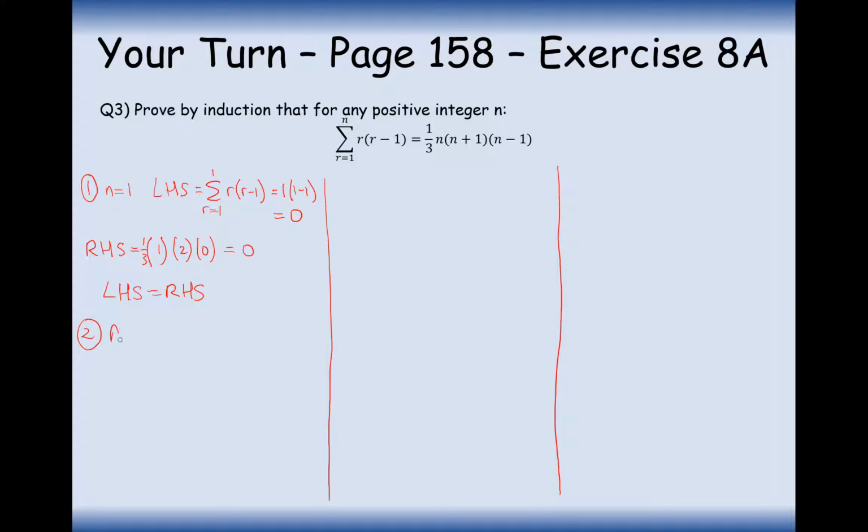Step 2. Assume our theorem is true for n equals k. So assume for n equals k is true.